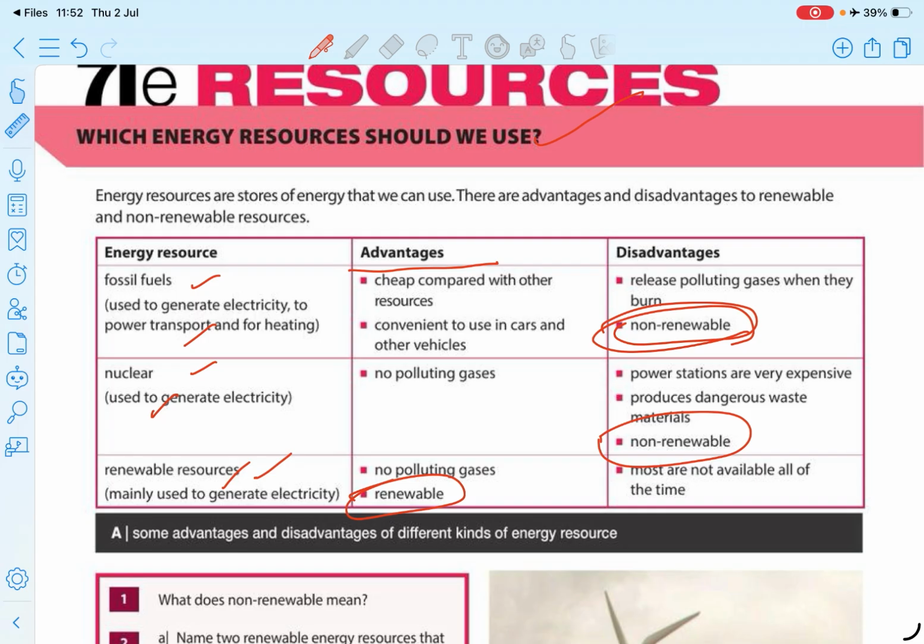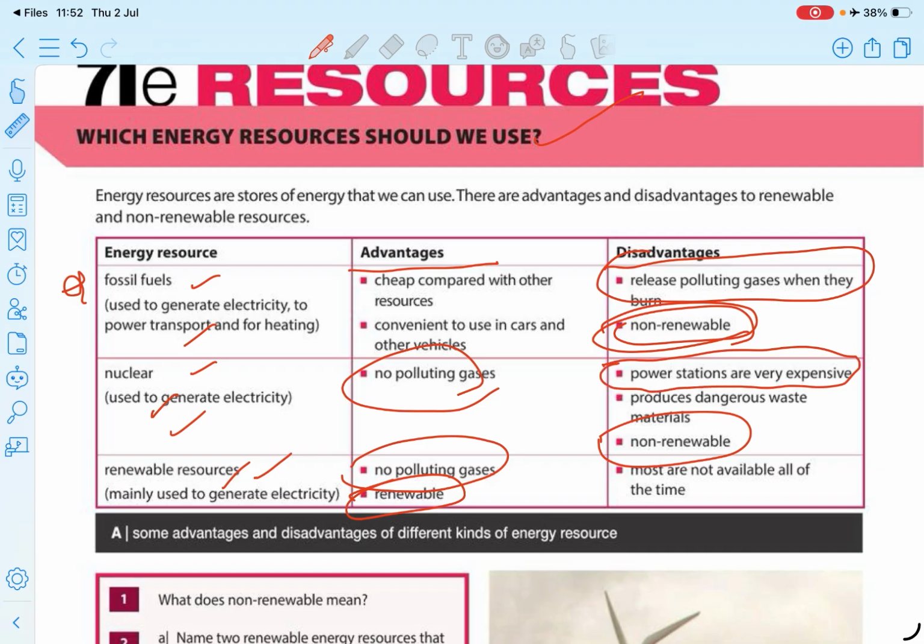And if it releases gases like polluting gases, it's harmful to the environment. So if it releases polluting gases, it is a disadvantage. If it does not release polluting gas, it is an advantage. And I mentioned before, in nuclear, the power stations are very expensive because it's high technology. You and I cannot maintain something like that, right? And there is also the production of dangerous waste, right?